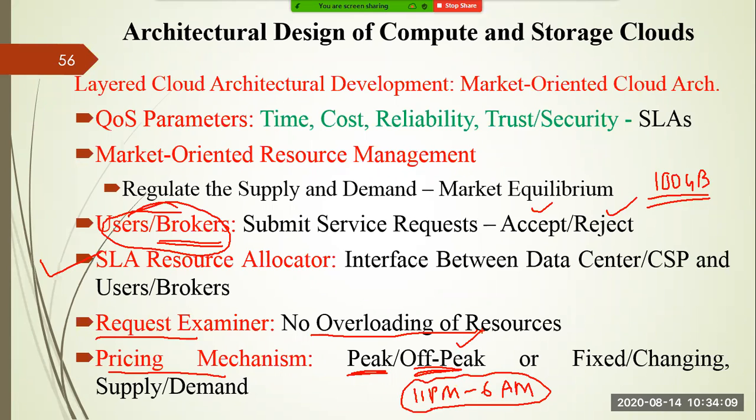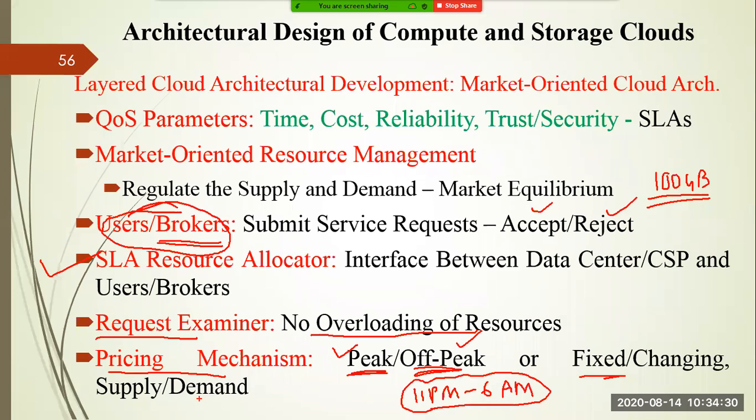Nobody is using their resources in this off-peak hour. But they charge as usual from 6 a.m. to 11 p.m. Similarly in the cloud, there is a peak hour and off-peak hour to charge a particular customer. You can charge a fixed price or a variable price in cloud computing based upon supply and demand.